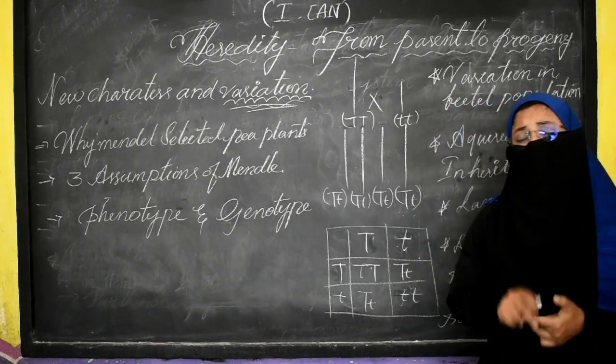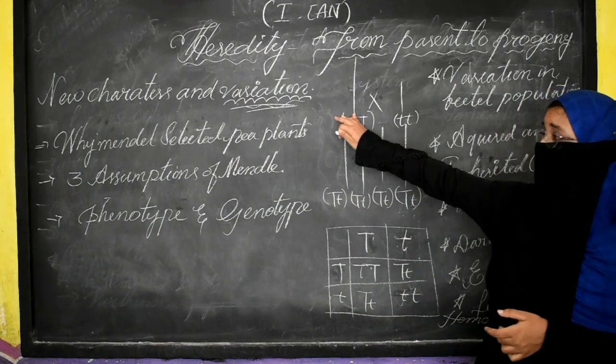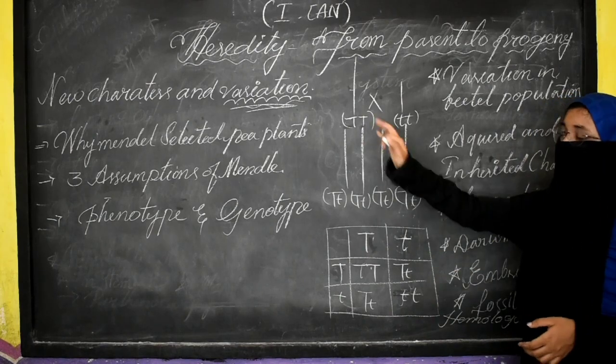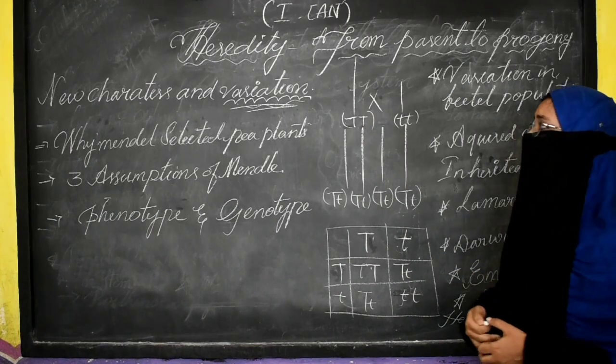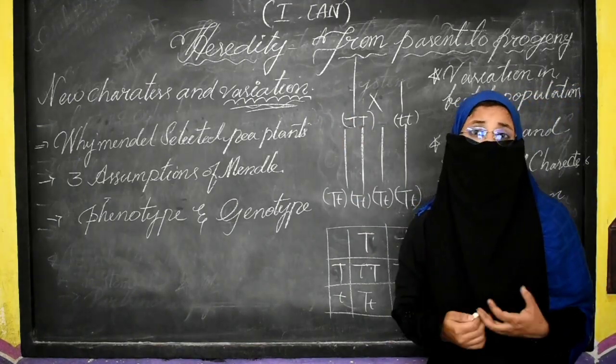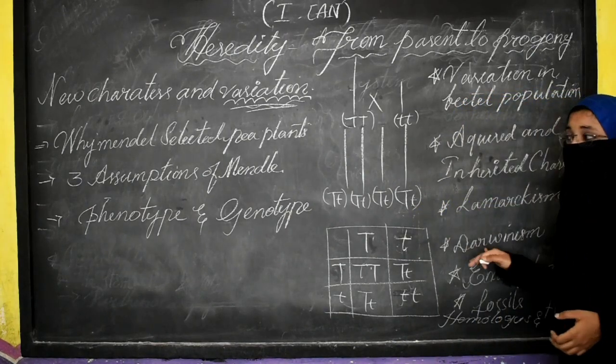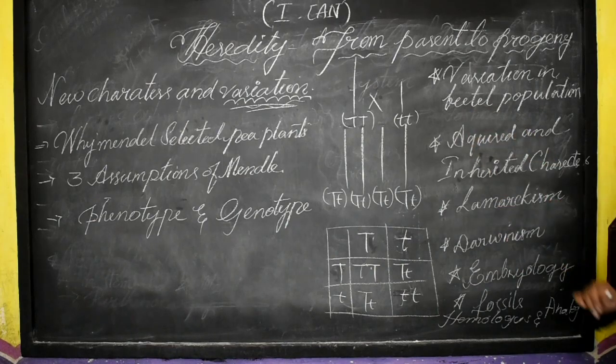So why are variations required? Actually, this gives the way for evolution according to Darwin. So that is why we need to understand variations. Most of the time it is asked as a 1 mark question, but some of the times it is asked as a 4 mark question. So we need to learn Darwin's theory along with the variations.